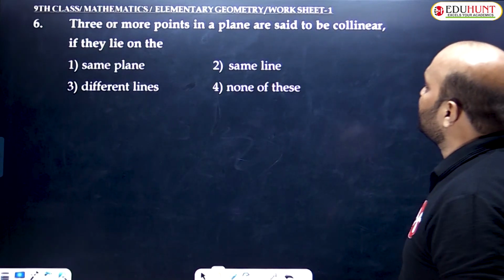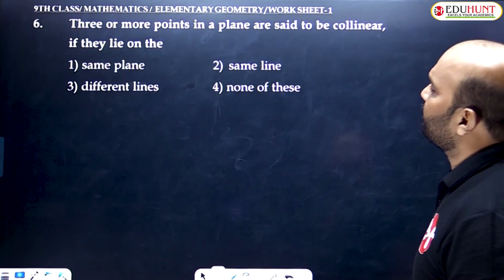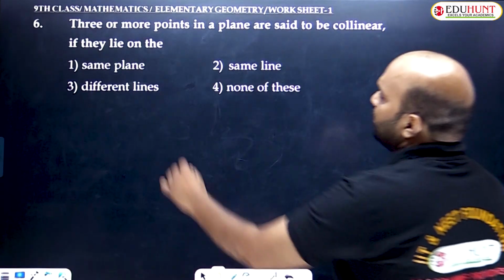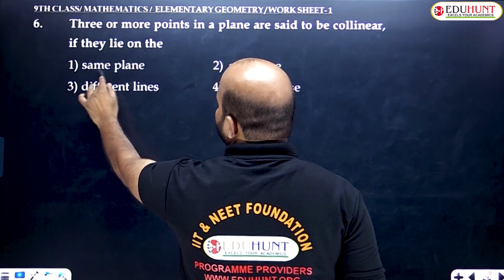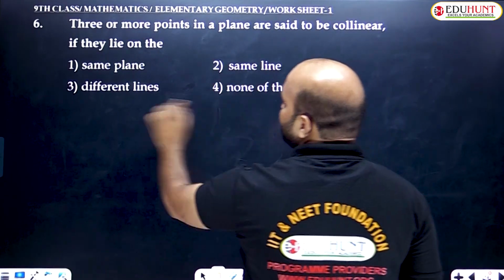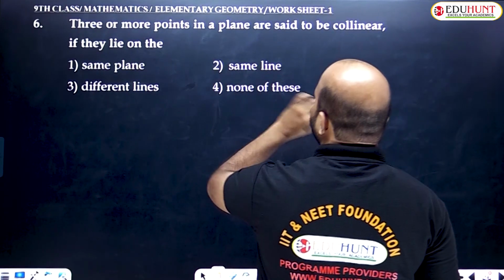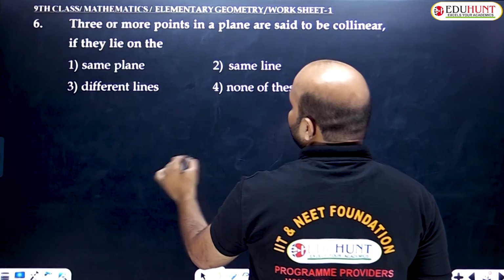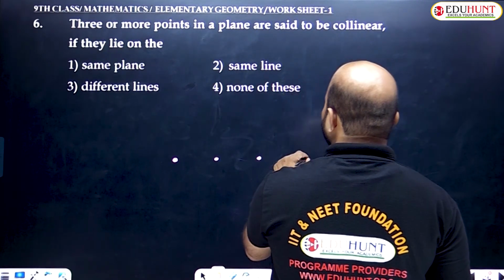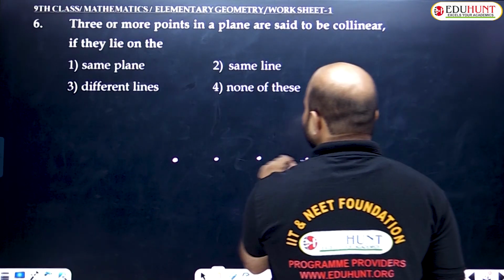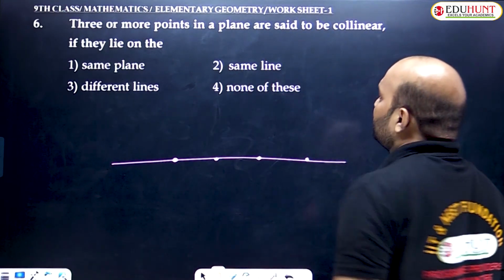Three or more points in a plane are said to be collinear if they lie on the same line. Here, the first option is same plane, the second is same line, the third is different lines, and the fourth is none of these. So what is collinear? If three or more points are given, and they lie on the same straight line, it is called collinear.